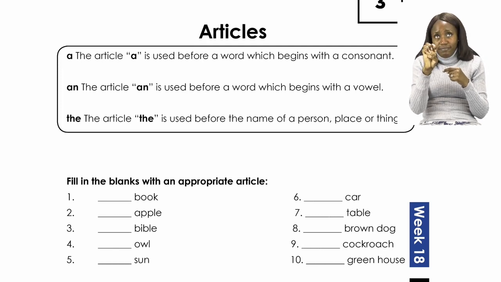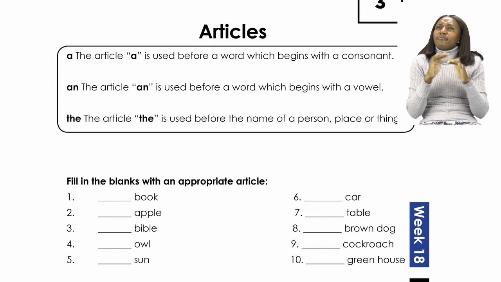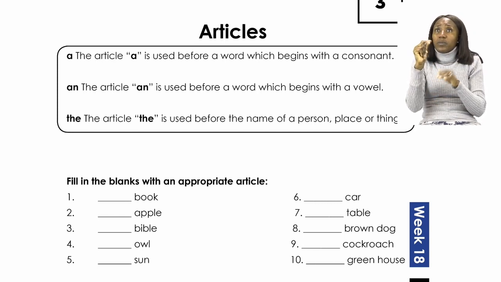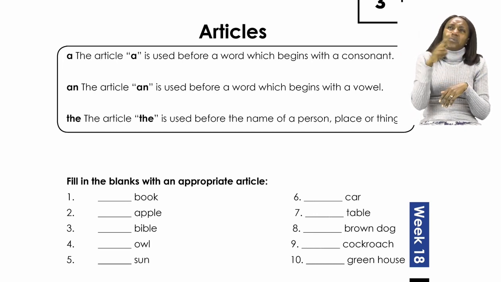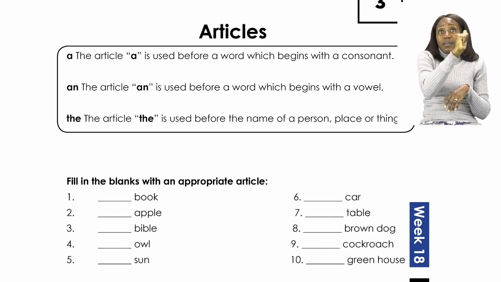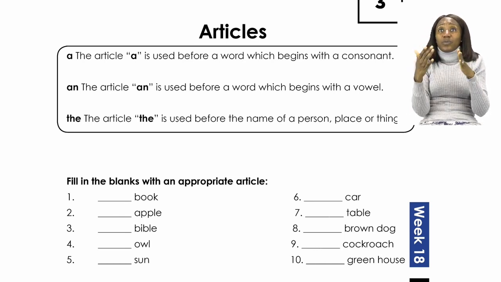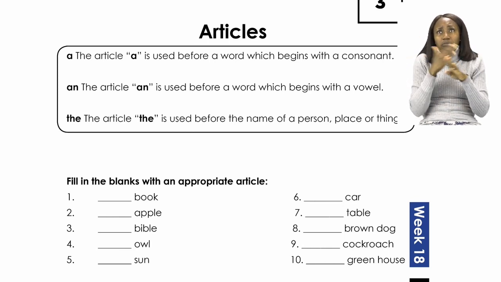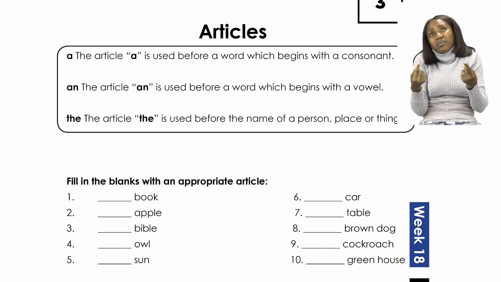The article a is used before a word which begins with a consonant. The article an is used before a word which begins with a vowel. The article the is used before the name of a person, a place, or a thing.